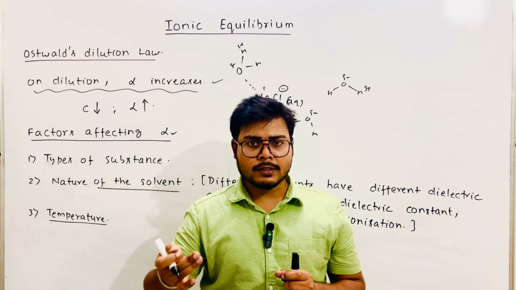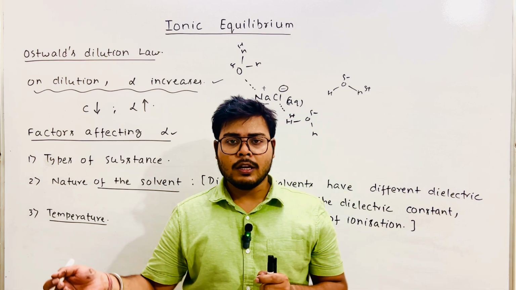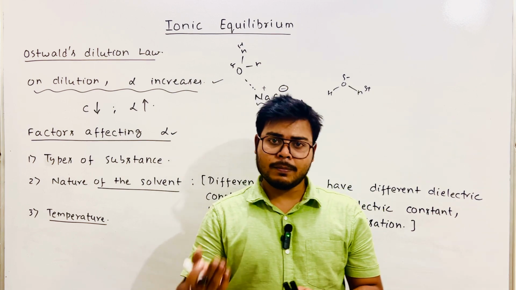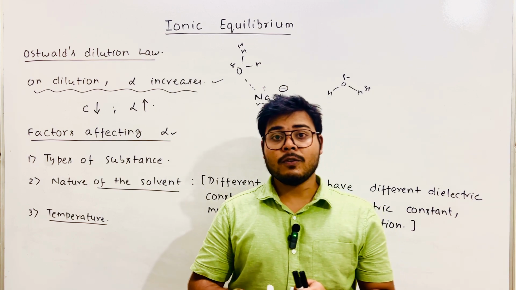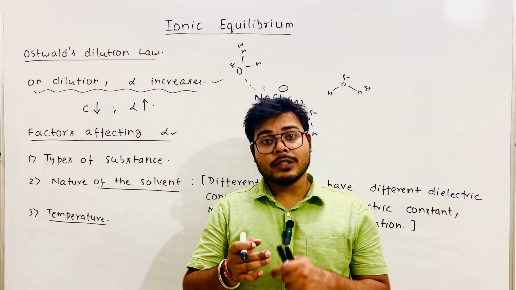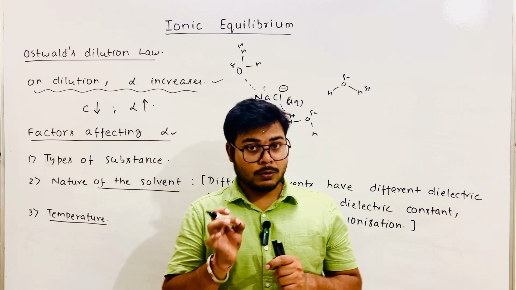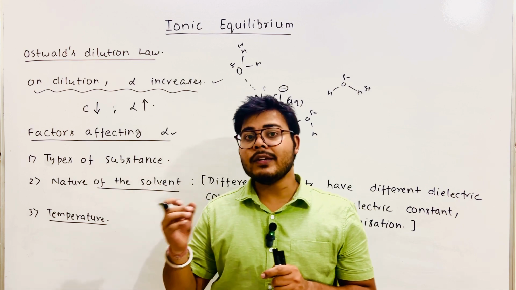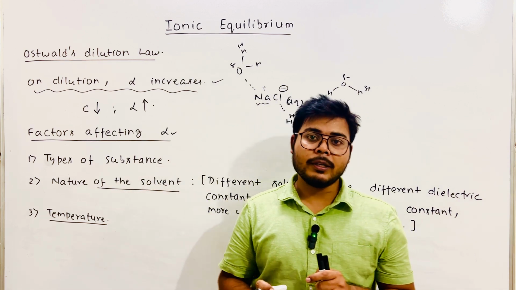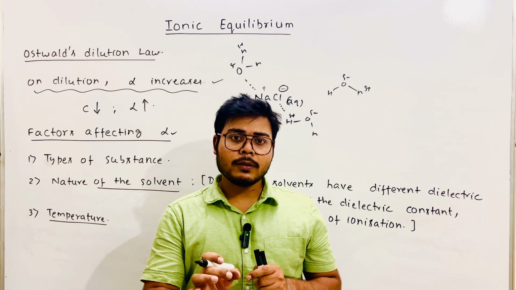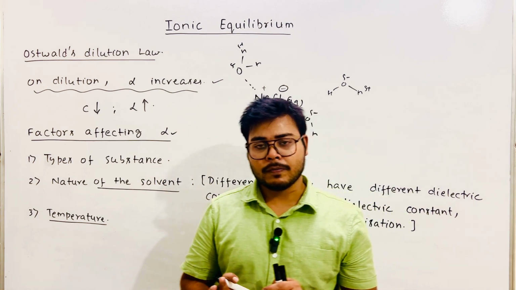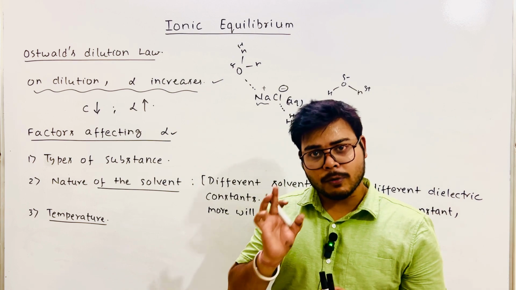A few factors, like if you increase or decrease the concentration of reactants or products, if you increase the temperature, if you decrease the temperature, if you add inert gases and all. You just read and study all those things, you must remember that, because we are going to use it, and we studied that in chemical equilibrium. So revise that part, then watch this lecture, just follow my instruction, then you will be able to understand properly.